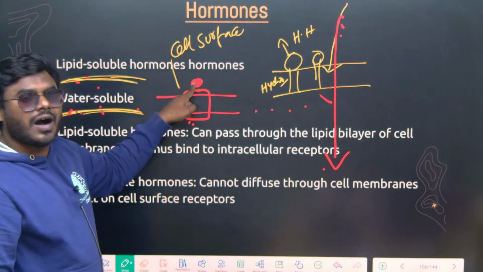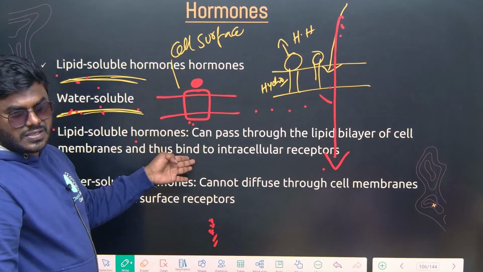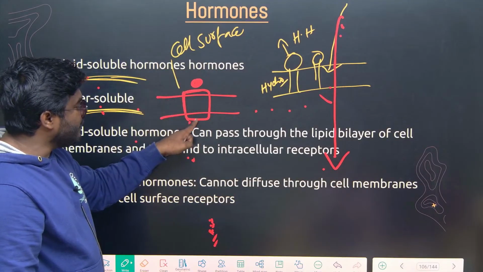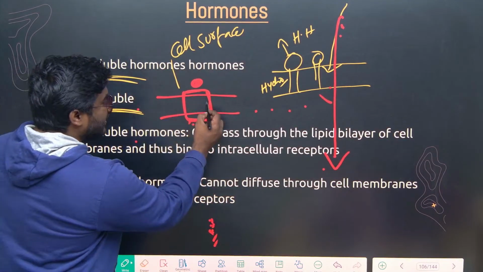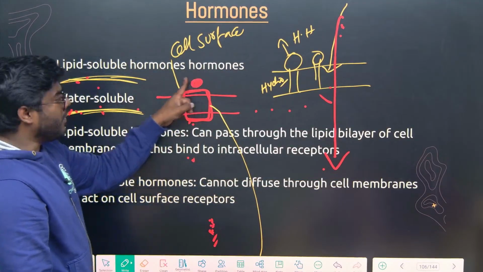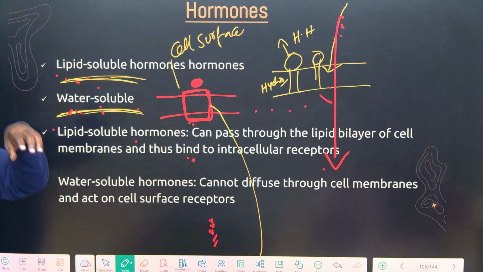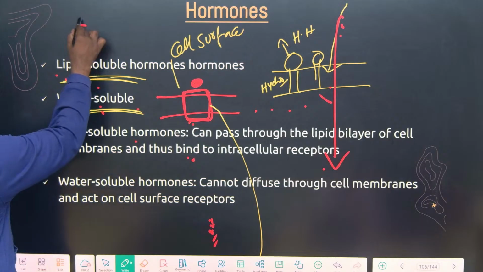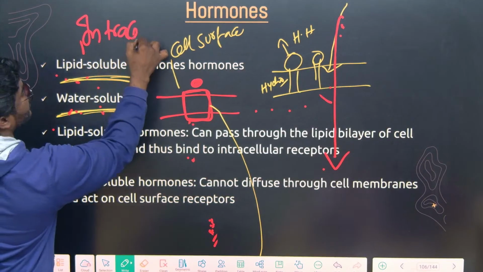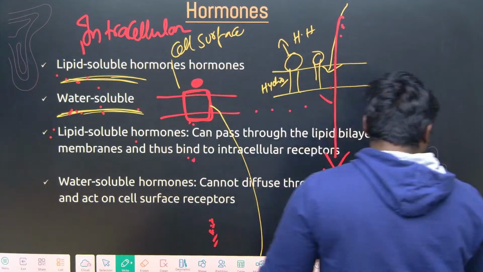They can easily cross, they can enter inside the cell. See, ultimately the hormone wants to show its action, which means it has to come inside. But the water soluble one can't cross. That's why it is using the receptor which is located outside. So it activates this receptor, and this receptor shows the function. It won't come inside. But what about lipid soluble hormones? They can easily cross. But in order to show their action, they have to attach to the receptor, located inside the cytosol or inside the nucleus. We call them intracellular receptors. You're getting the point? Intracellular means within the cell.